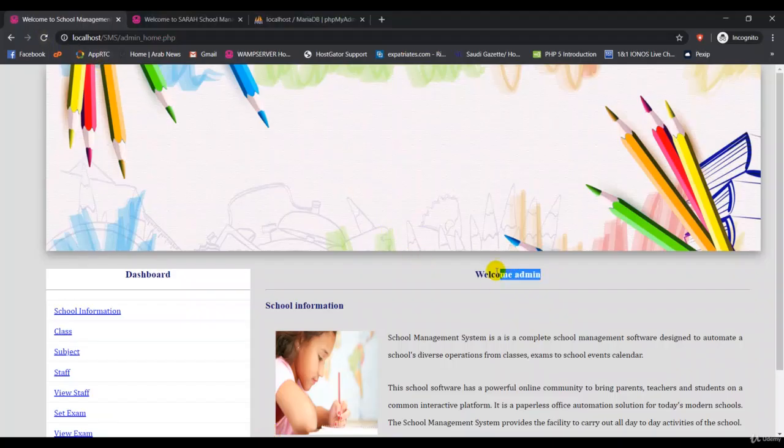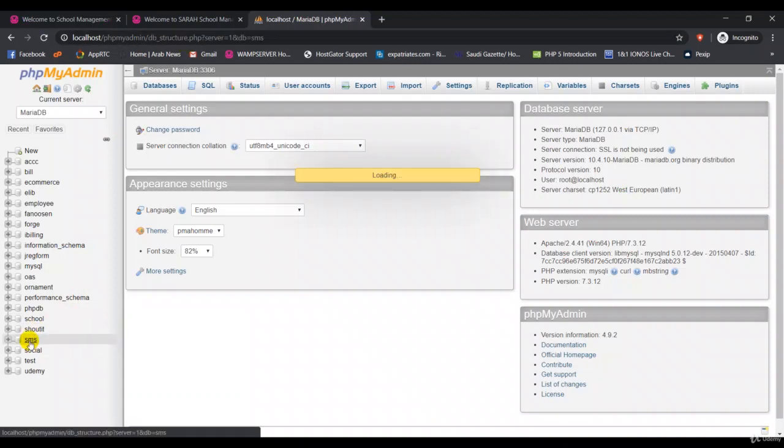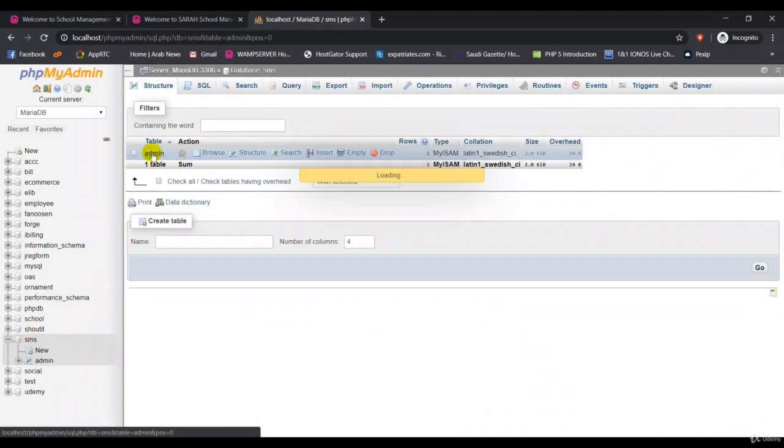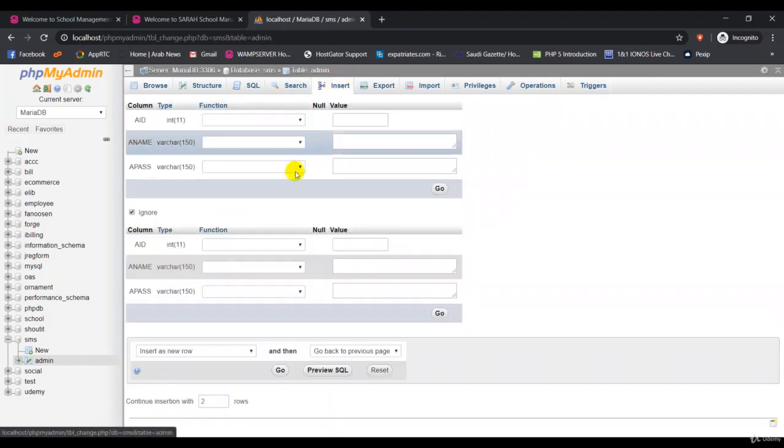Welcome admin. For example, if I use a different username and password, how does it work? Let me check now. Okay, I go back to my phpMyAdmin. I go to my database and then the admin table. Now I'm going to insert one more record here, guys. I'm putting my name, and the password is 123456, and go.